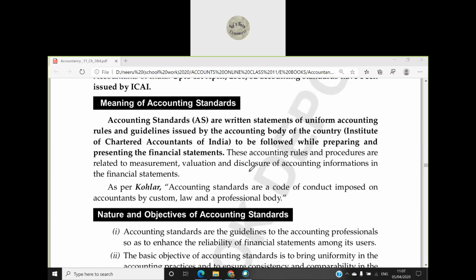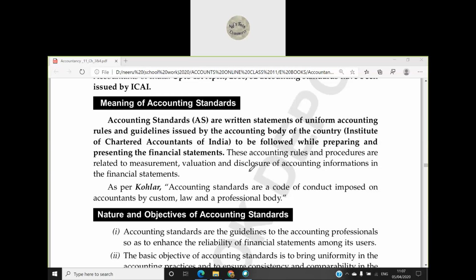That is why we make accounting standards, so that throughout India you will be using these rules and regulations, these methods, so that the accounts can be understood by all the accountants, by all the users, and they are comparable, right?